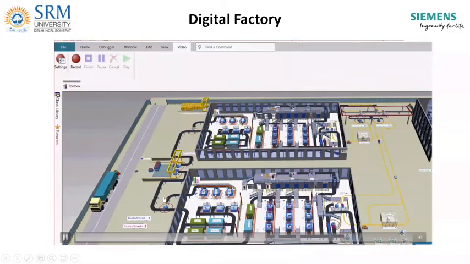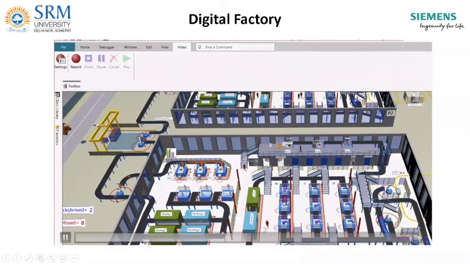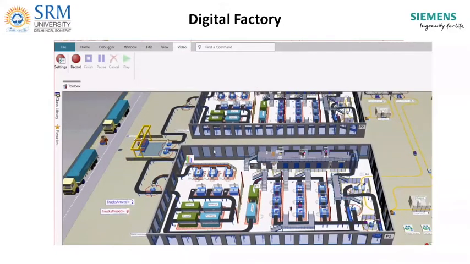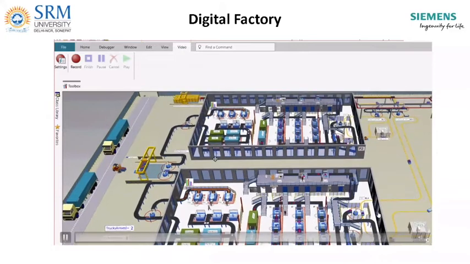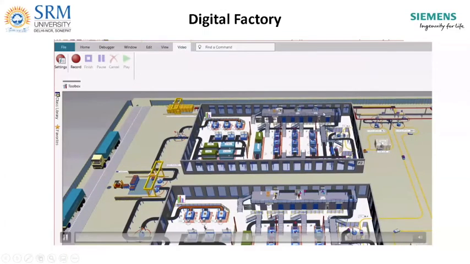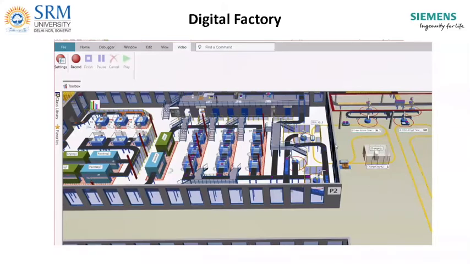Then the parts are being processed and it is moving along the path. You can see it is going to the dispatch area. It is being carried by the AGVs, automatic guided vehicles.